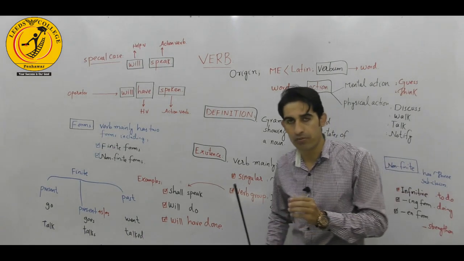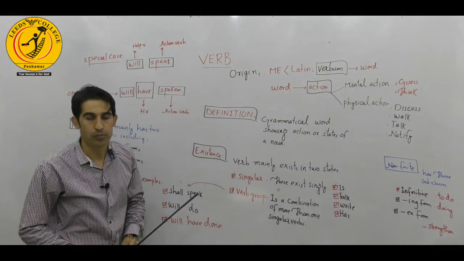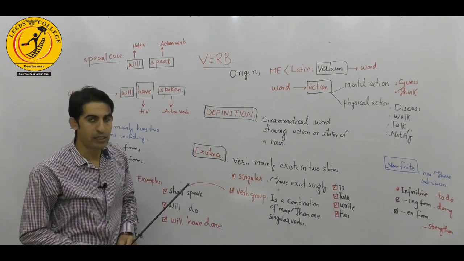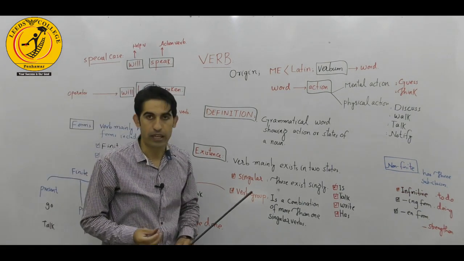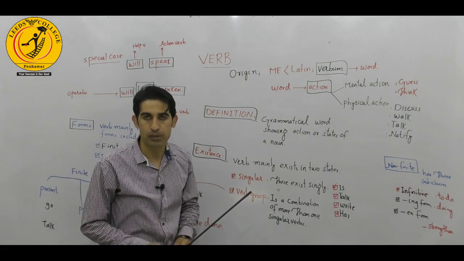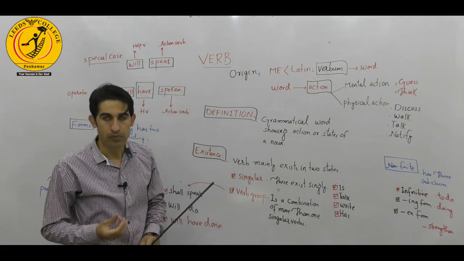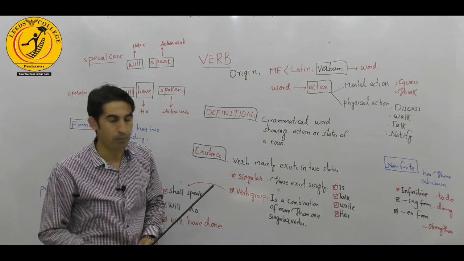Based on the actions the verb performs, we divide action into two types. The first one is the mental action performed by the verb, and the second one is the physical action. What exactly does mental action mean? Mental actions are occurring and processing inside our minds. We can't touch them.